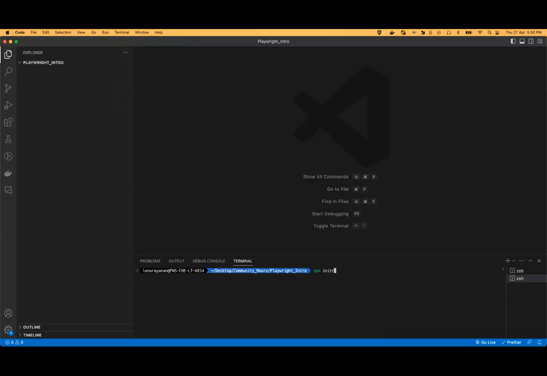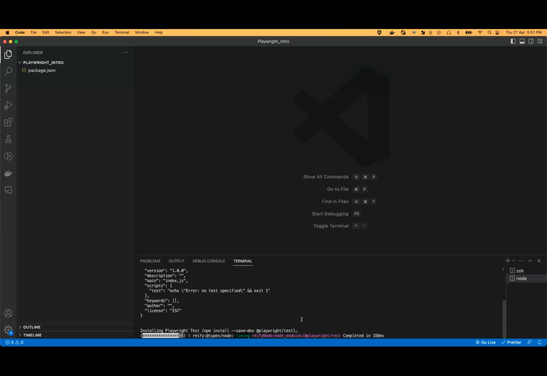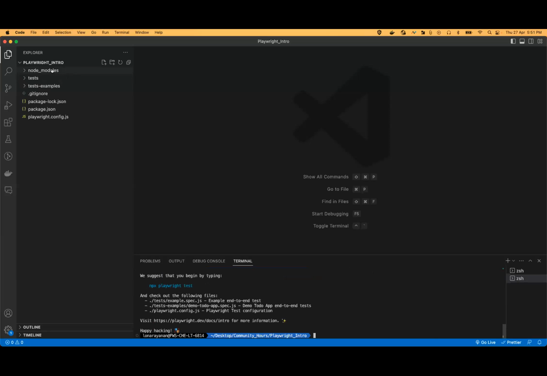npm init. So this is the traditional method, where we would be using the CLI to install Playwright. It provides TypeScript and JavaScript. So it would automatically install all the basic setup and provide us a setup also. So this is one of the options.